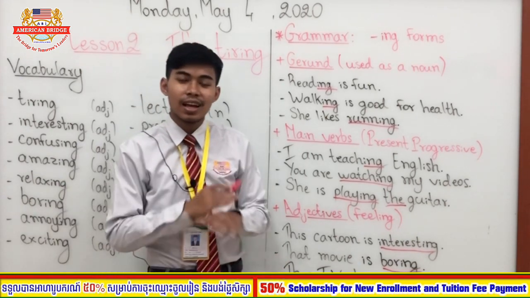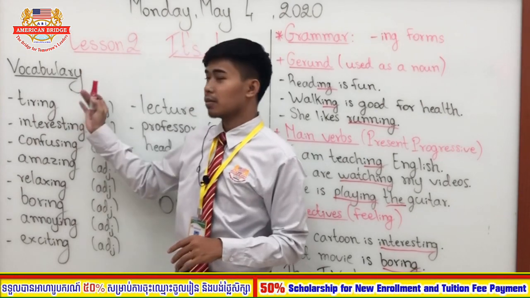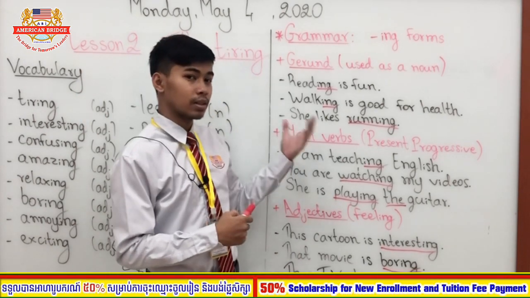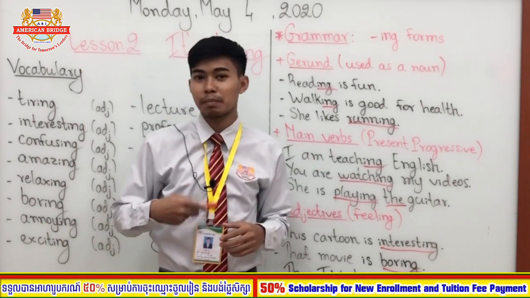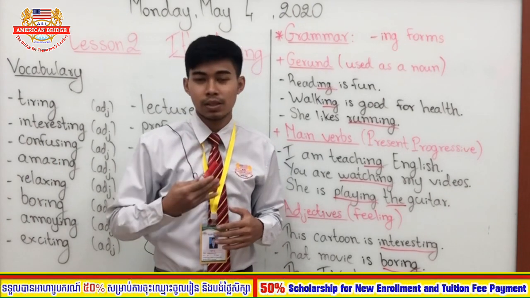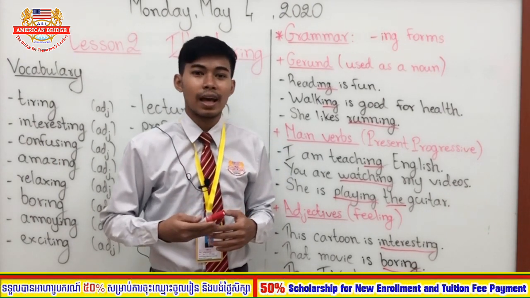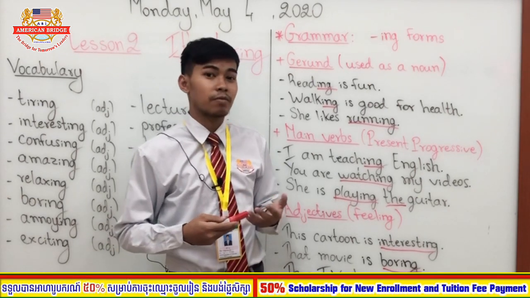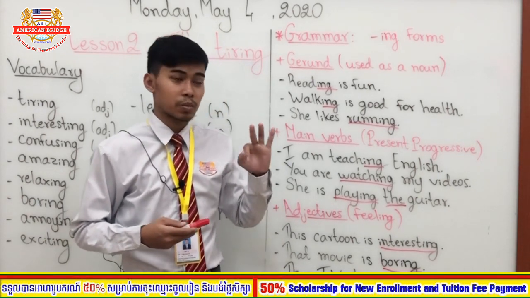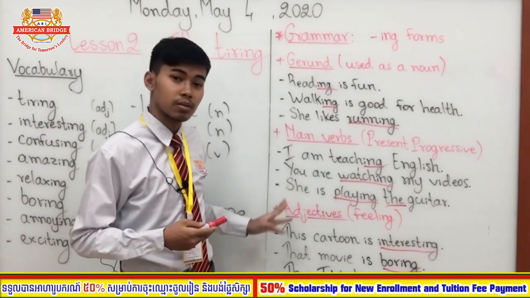Okay? So now we have learned about the vocabulary, and we have also learned about the grammar point, right? I hope that you get more ideas about the adjectives that we use to describe our feeling, and you also know about the ing form. It functions as three main points, right? The gerund, main verbs, and also the adjectives.